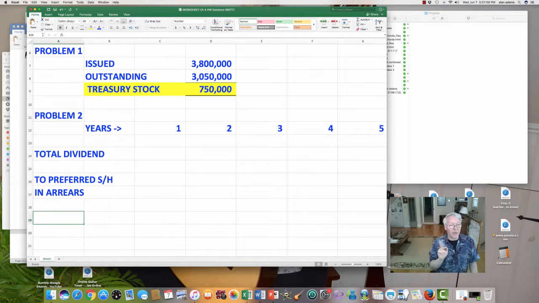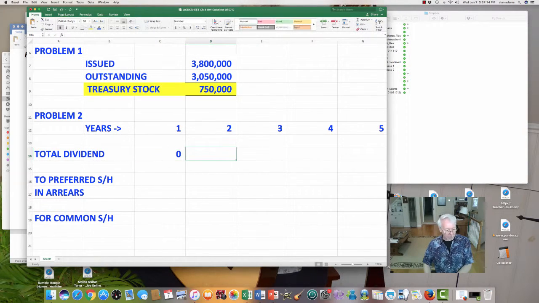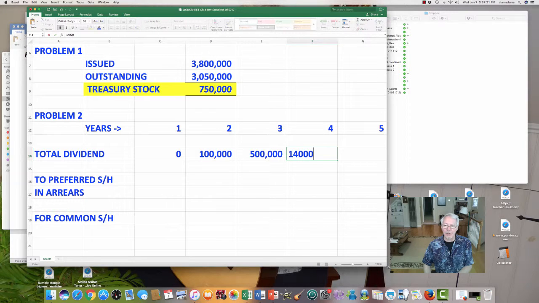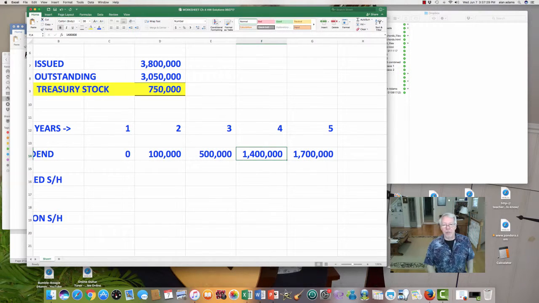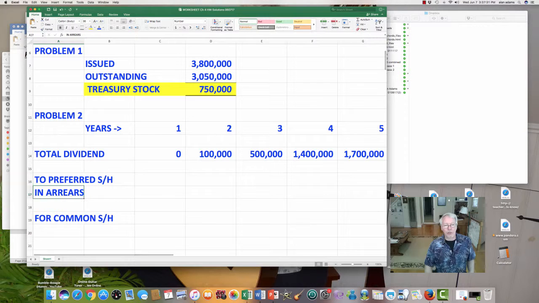Once that is done, then and only then can the common shareholders get something. The total dividend that I gave you all was 0 in year 1. In year 2, 100,000, and in year 3, 500,000. Then in year 4, this company really starts to have some steroids, and they go up to a dividend of 1.4 million, and then 1.7 million in year 5. A little extreme, but again, this is for example only.